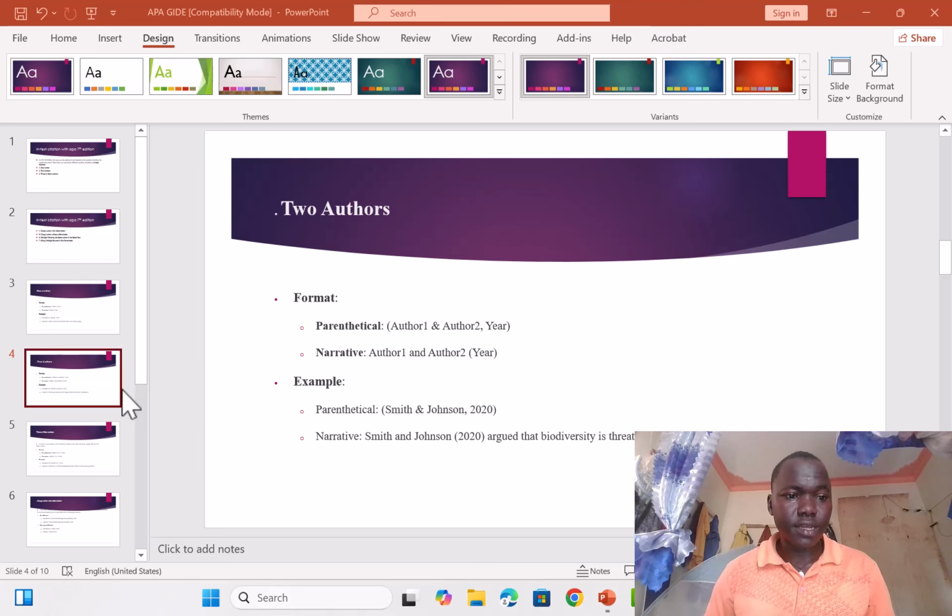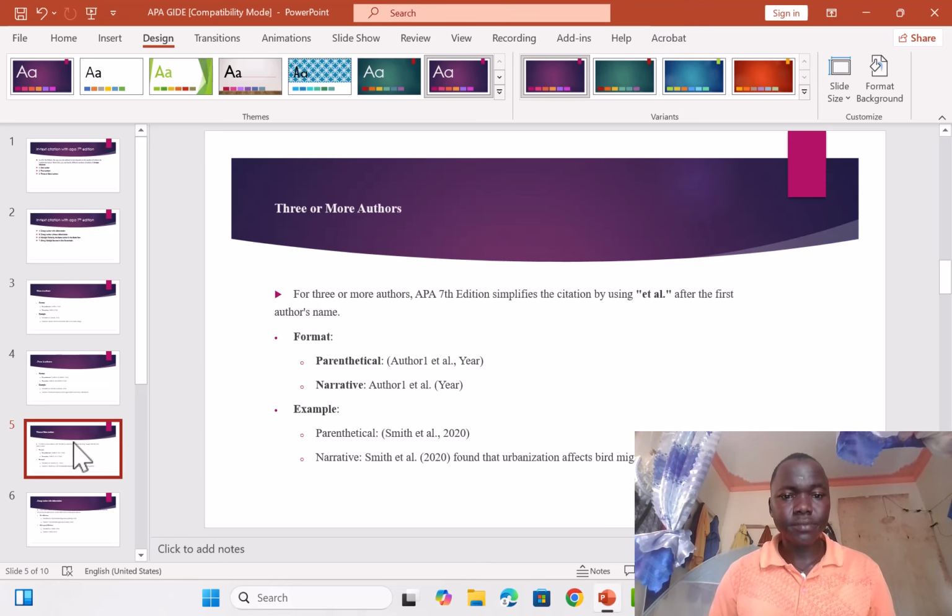Let me go to the fifth slide. From here, we are going to know how to cite three or more authors. For three or more authors, the APA 7th edition simplifies the citing by using et al., which means "and many others." So after the first author's name, you use et al.